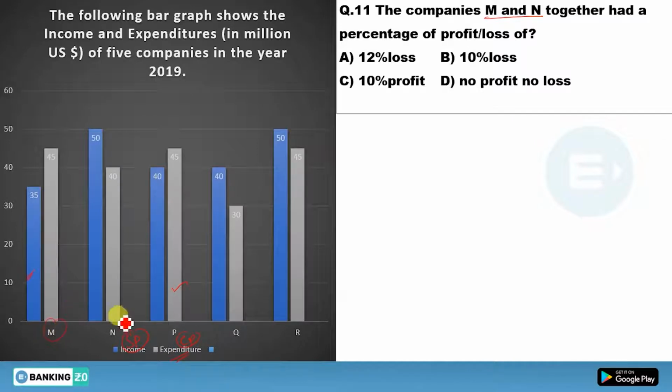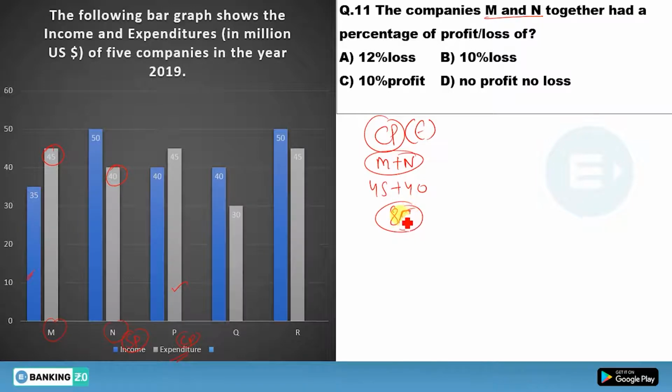Okay, now talk about M. What is your cost price or expenditure? M plus N will give you the total expenditure. In M you were spending 45 and in N you were spending 40. So 45 plus 40, you'll get 85. So you have spent 85 rupees in M and N. This is your expenditure, or your cost price actually. So what is your selling price, or you can say your income for M and N?